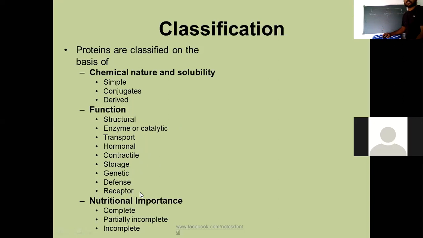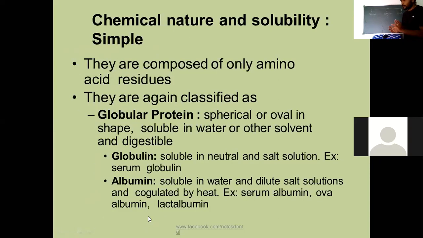Most of the proteins also act as receptors. These are all the functional activities of proteins: structural, enzymatic, transport, hormonal, contractile, storage, genetic, defense, and receptors. There is also nutritional importance for proteins: complete, partial, and incomplete. Some proteins have all the amino acids, and some have somewhat incomplete amino acids.